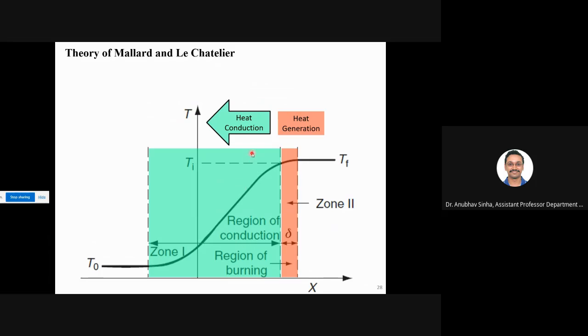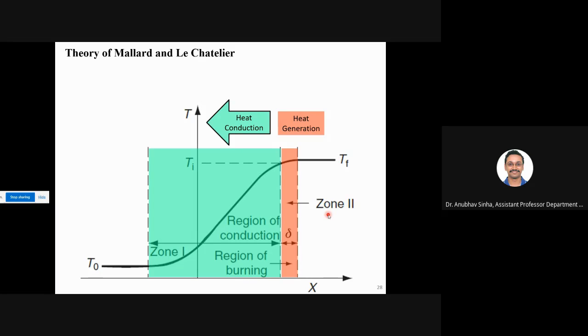So this green region is called the region of conduction. This is the preheat region where the fuel is getting heated with almost no reaction. Some minor reactions will be there, but let us assume for simplicity that there is no reaction there. All the reaction is taking place in this thin region, which is called flame thickness delta. Here we are generating heat, right? So green is zone 1, this is zone 2. Everyone is okay with this? Yes, sir.